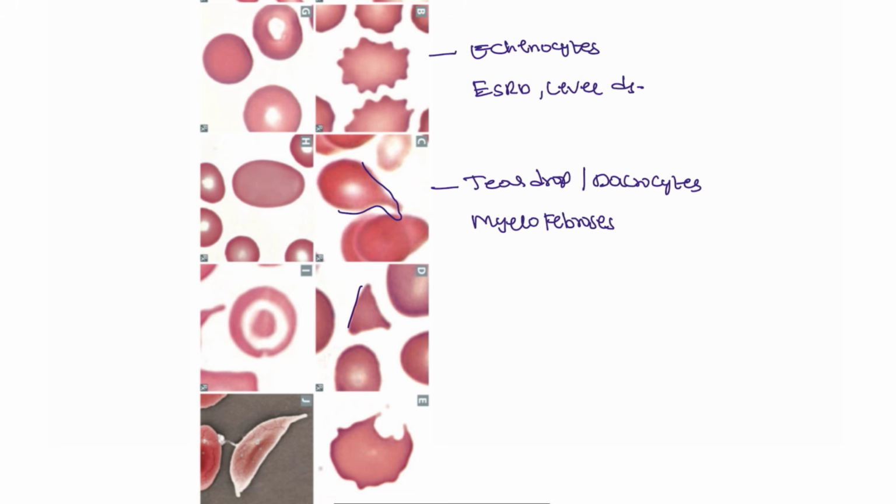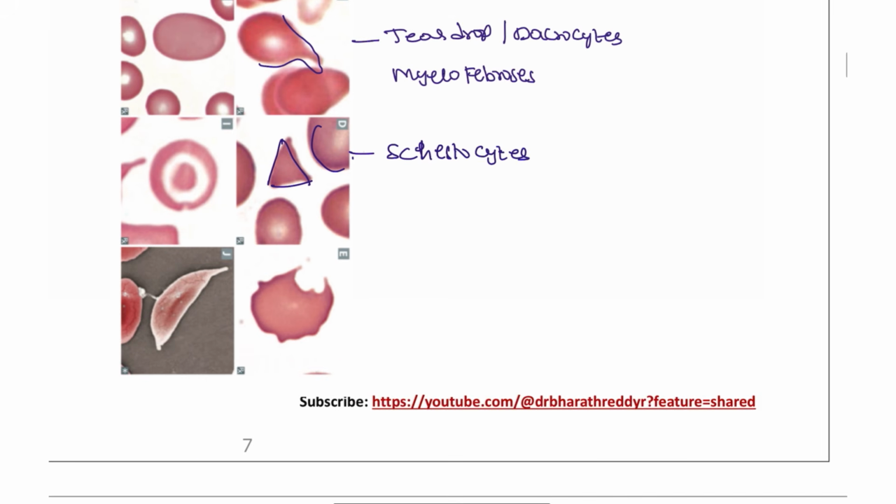Next, helmet shape, or we can say schistocytes. Schistocytes are seen in DIC patients, most of the time hemolytic anemias, all autoimmune hemolytic anemia, all the autoimmune related conditions, and pregnancy patients, HELLP syndrome.